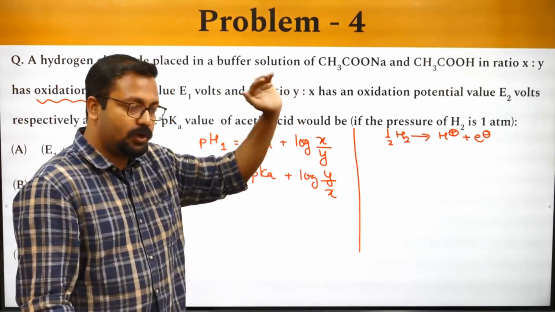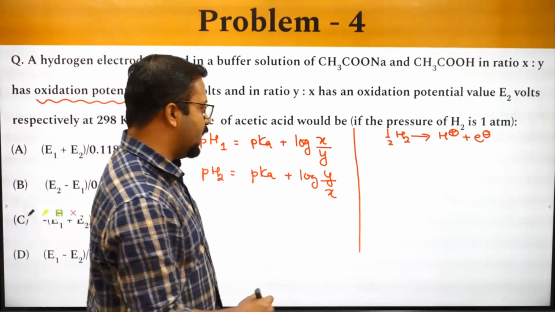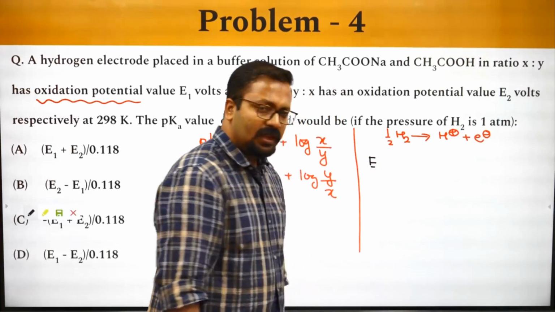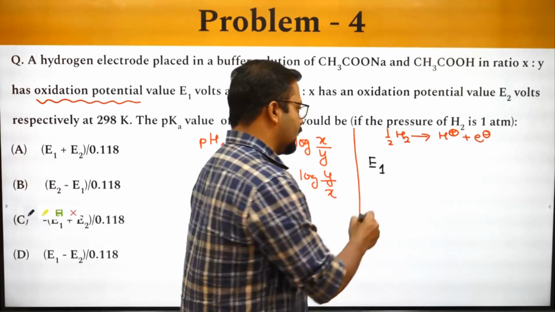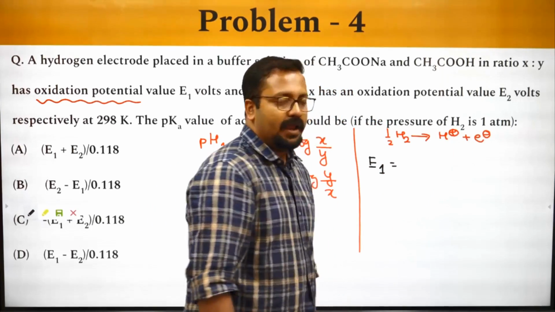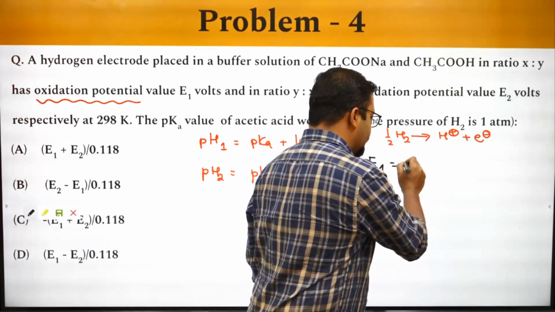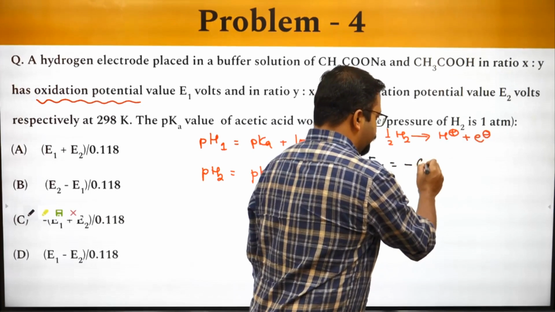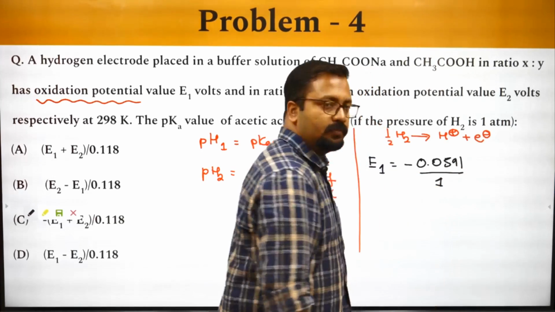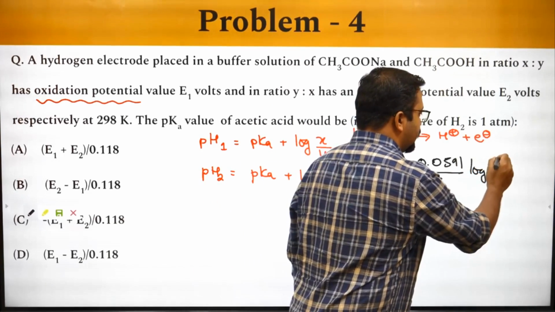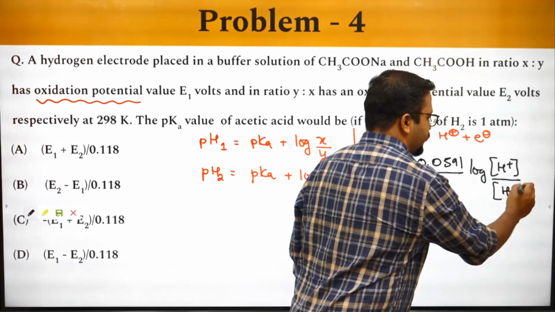Let's look at how we do that. So I will write this equation, and this equation can be further elaborated as E1, let's say written for the first equation. This is the oxidation potential for hydrogen. Oxidation potential of hydrogen is taken as 0, so it will be written as 0.0591 by 1 log of H plus ion concentration by H2 to the power 1 by 2.